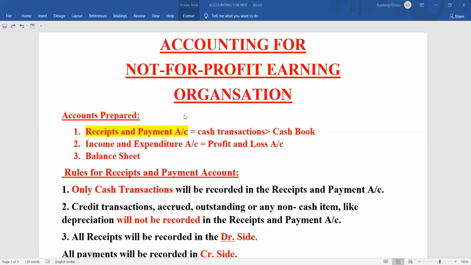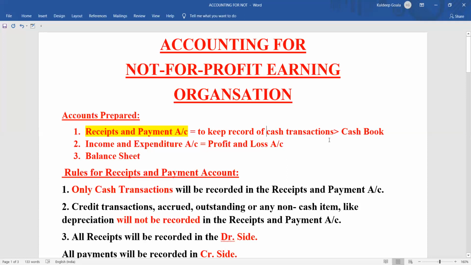So the first thing that we are going to know is what accounts are prepared in a not-for-profit earning organization. First, we prepare a receipts and payment account. Why do we prepare a receipts and payment account? To record all the cash transactions, to keep a record of cash. We record all the cash transactions in the receipts and payment account.